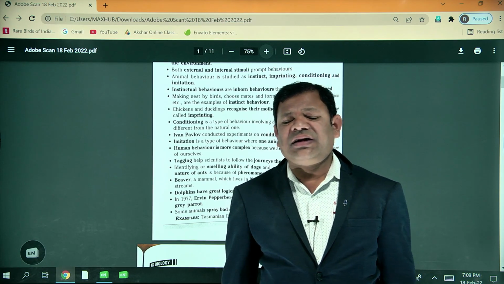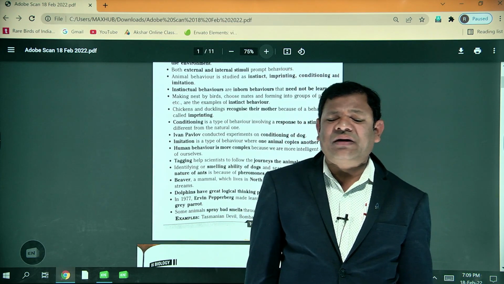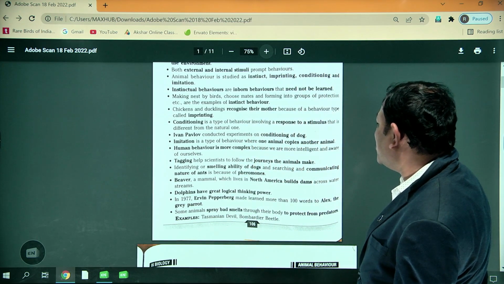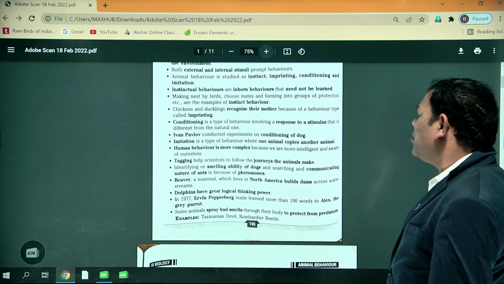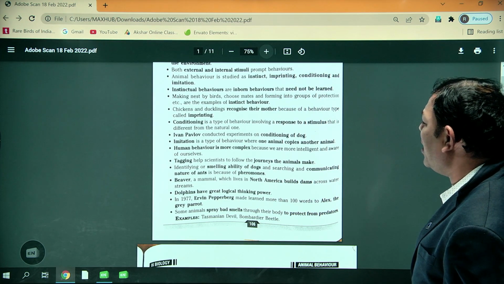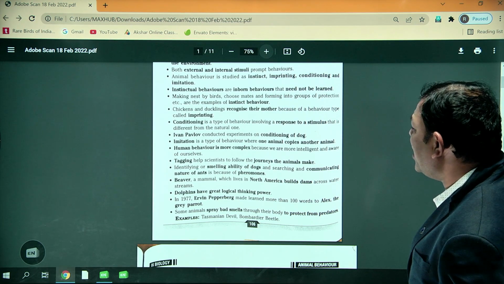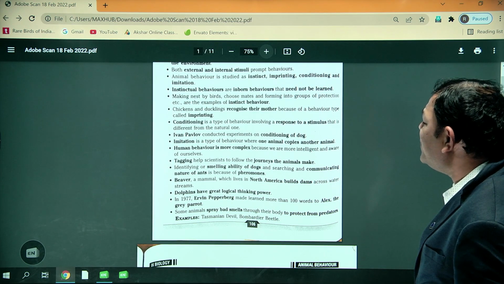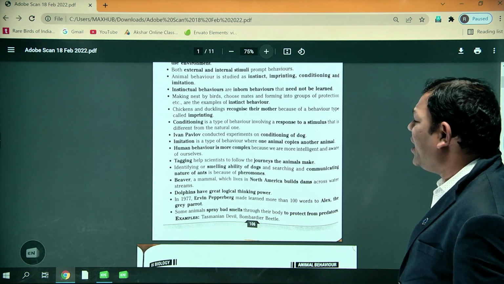They can tell where something sweet is present in a particular area. Especially dogs can also search for smells, and this is because of pheromones that they can identify.